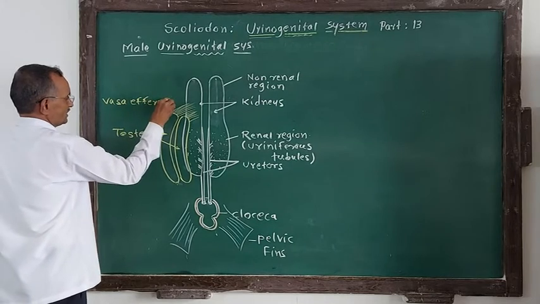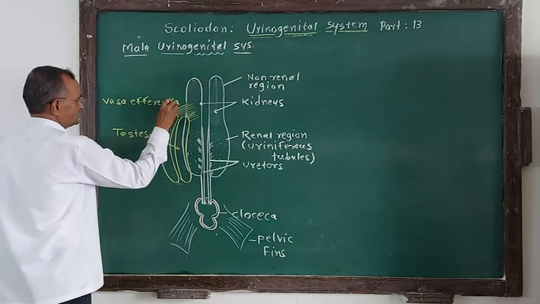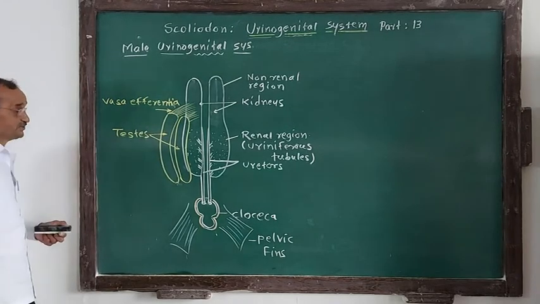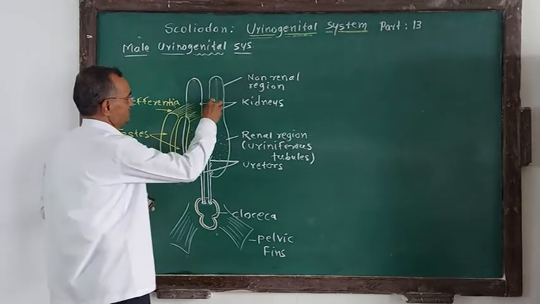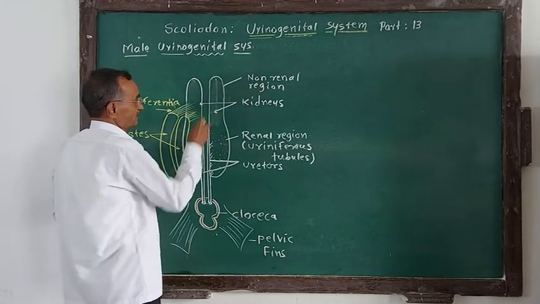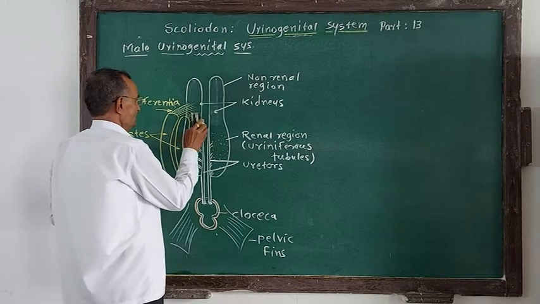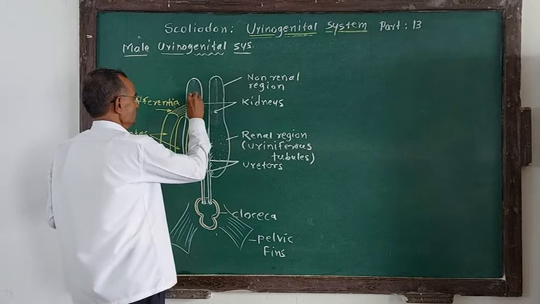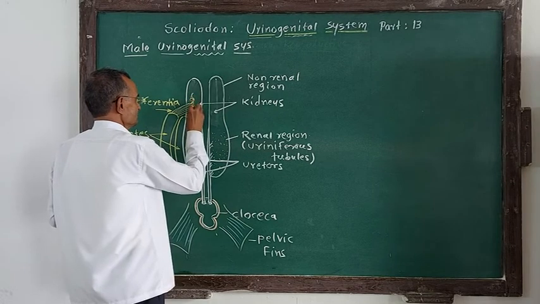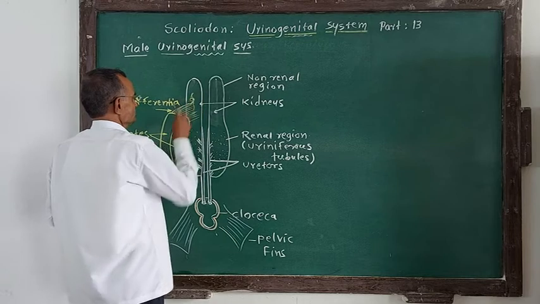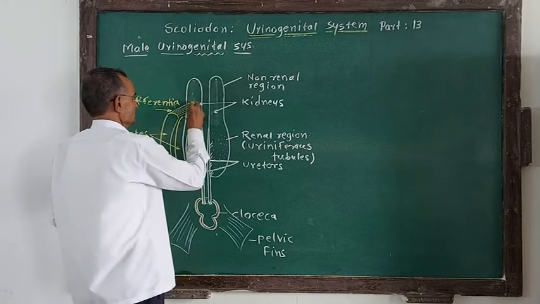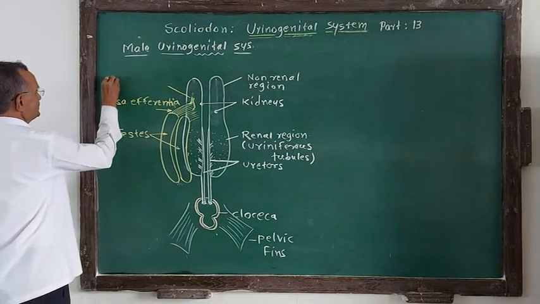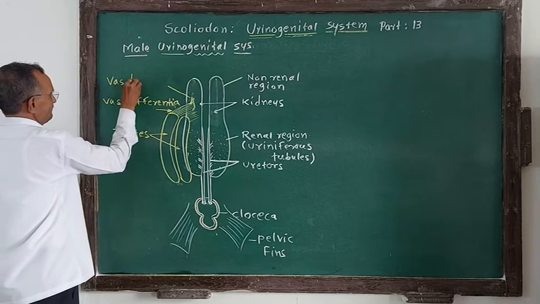Efferentia. They are called vasa efferentia. All these minute tubules are called vasa efferentia. Now the vasa efferentia, in each of this non-renal part or region, combine and form what? It forms a duct known as vas deferens. That duct is called vas deferens. So all of these join to form a single duct called vas deferens.